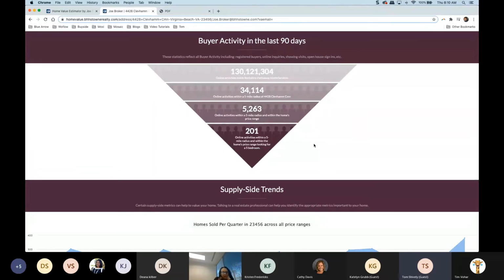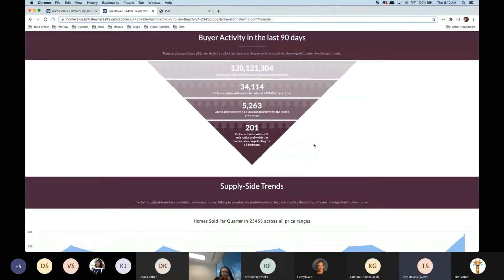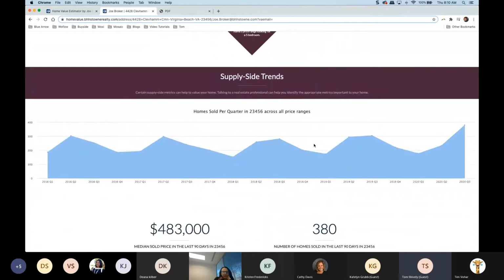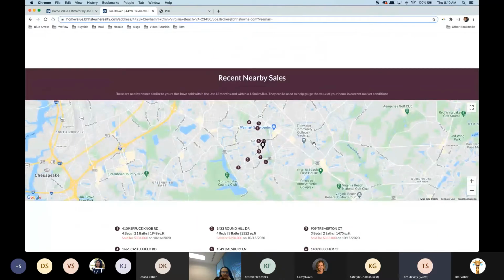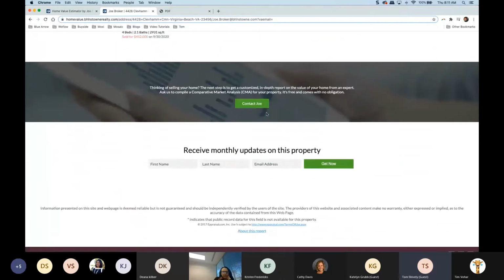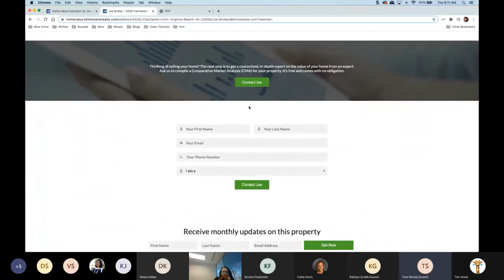Well, that's when we would schedule our meeting, right? So that's when they would reach out to us. They would contact us through this HVS. Now, on the top of the page where we saw our AVMs, and on the bottom of this page, it says contact Joe. There are these call to actions here that let somebody communicate with you, that let somebody say, hey, I've got a question about some of the information that I see on this page. So whether it is the pricing of the listing, or who's going to buy it, or who these people are, they can reach out to you.